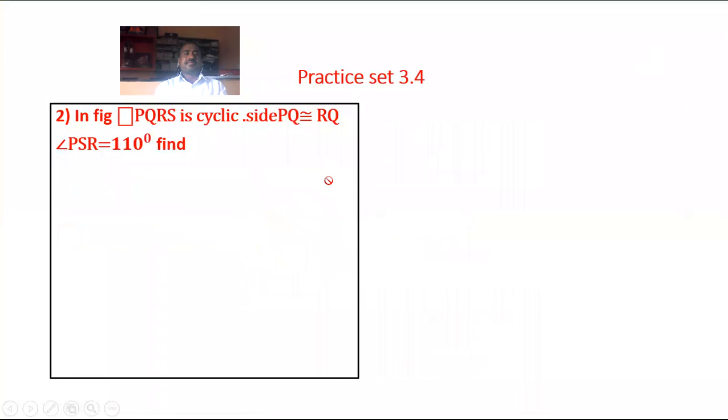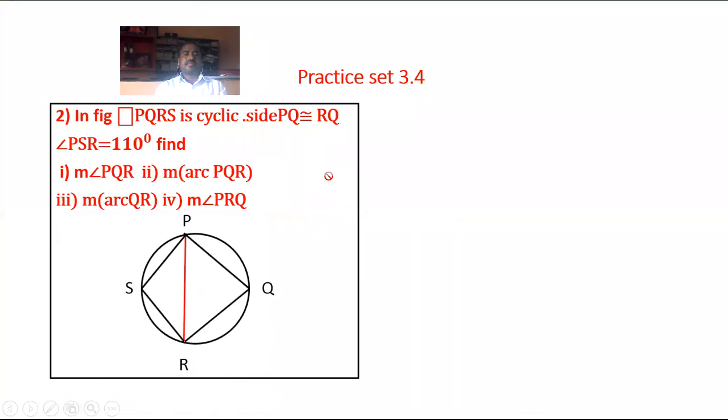In figure, quadrilateral PQRS is cyclic. Side PQ is congruent to side QR, and angle PSR is equal to 110 degrees. Find first, measure of angle PQR; second, measure of arc PQR; third, measure of arc QR; and measure of angle PRQ. This is the given figure.